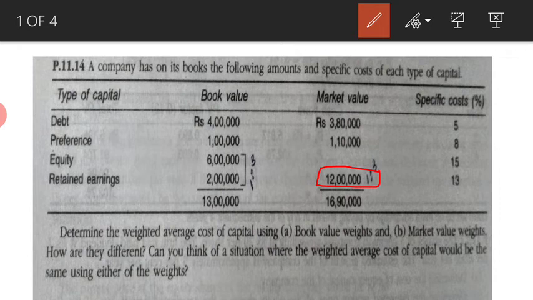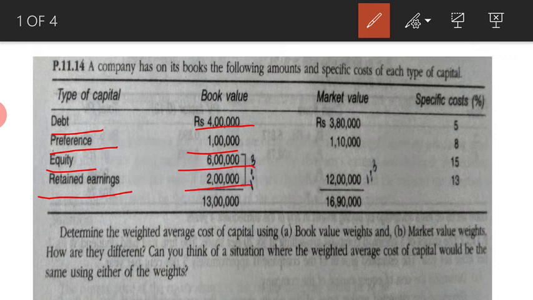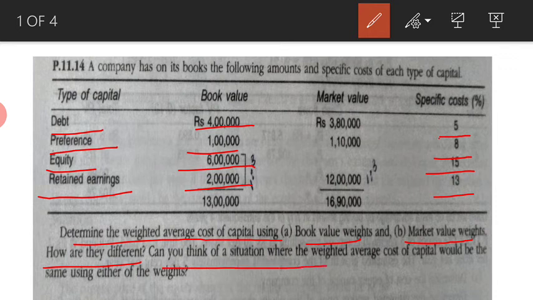Let's read the question again. A company has on its books the following amounts and specific costs for each type of capital. So how many sources are there? There are four sources: debt, preference, equity and retained earnings. Each of the amounts and specific costs are given to us. What they have asked: determine the weighted average cost of capital using book value weights and market value weights. How are they different? Can you think of a situation where the weighted average cost of capital would be the same using either of the weights?